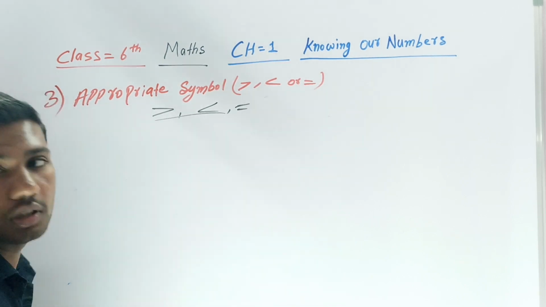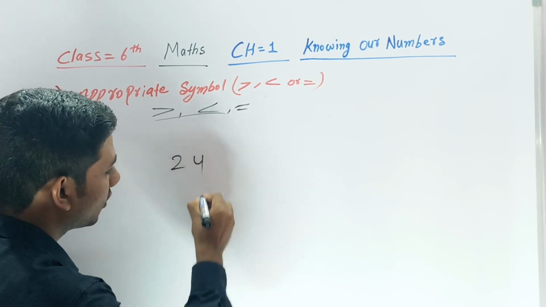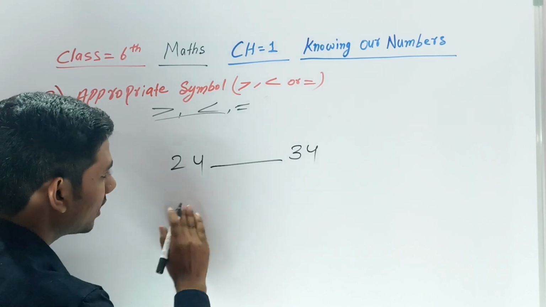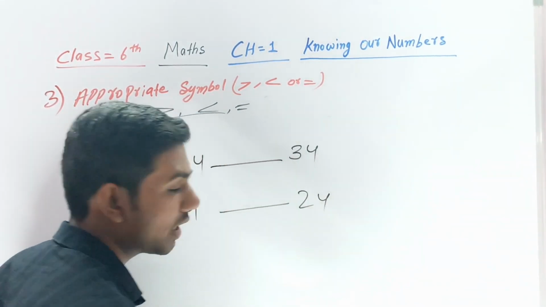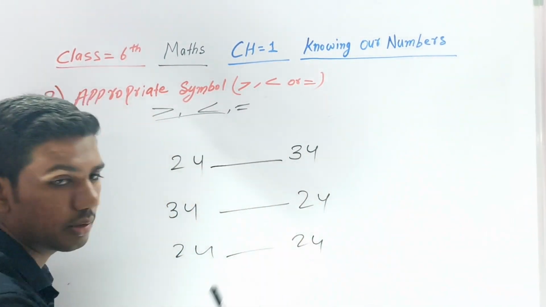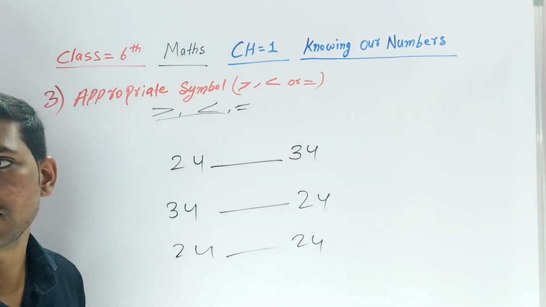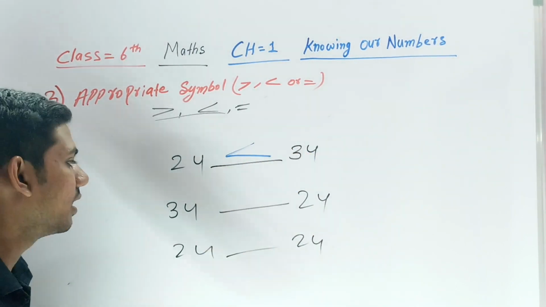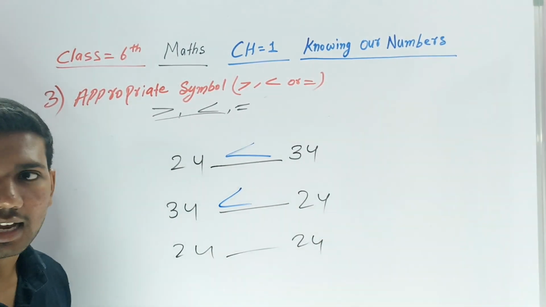Listen here. Okay, suppose this is 24 and this is 34. Here, simply, I write 34, and the same numbers I just swap. Then after that I write 42 and 22 and 22. Now can you tell me where we will use this 24 and 34? Obviously the greater number is 34, so the sign will change to that side. In 34 and 44, the sign is not changed like that.